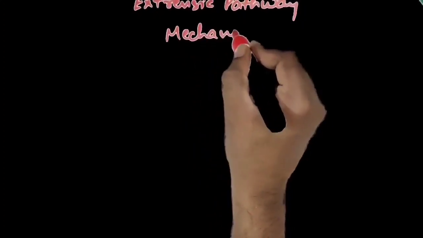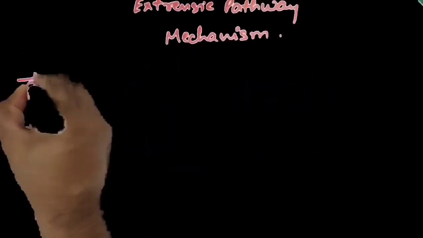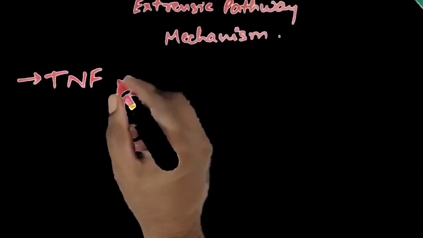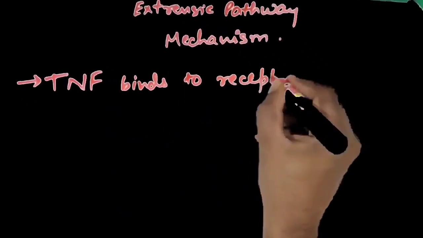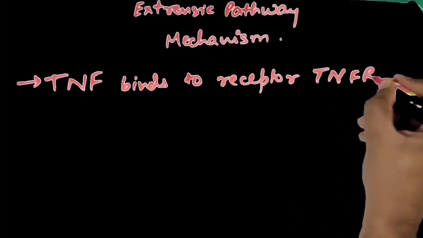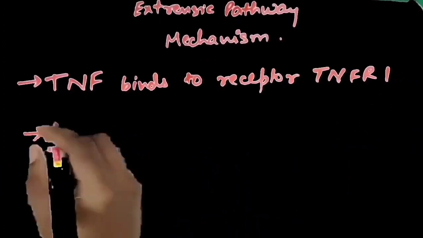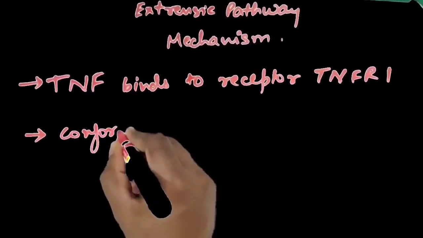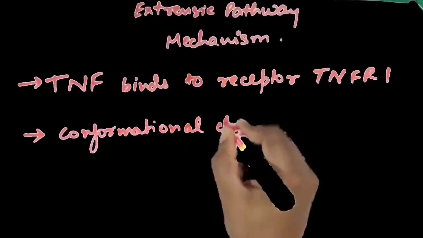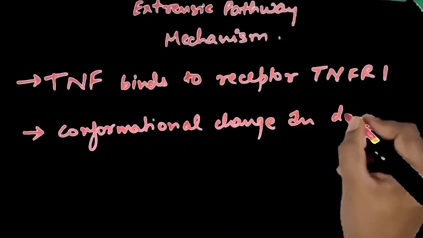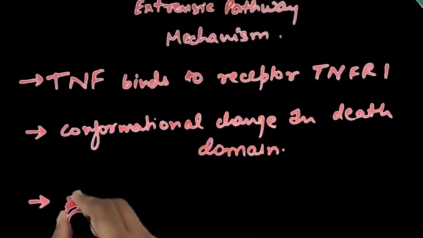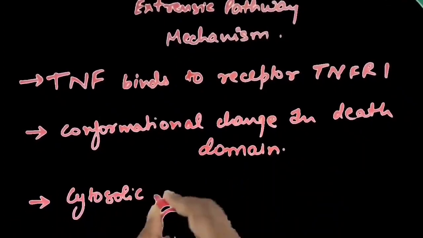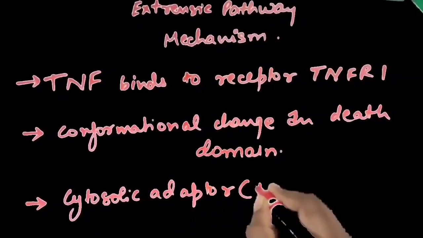Now let's move to the extrinsic pathway mechanism. TNF binds to its receptor called TNFR1 present on the plasma membrane, which causes a conformational change in that domain. Two cytosolic adapter proteins, TRADD and FADD, and procaspase 8 residues bind to form a multi-protein complex.